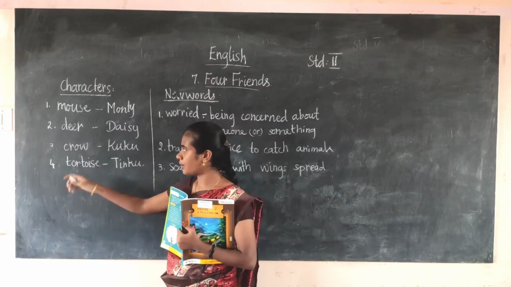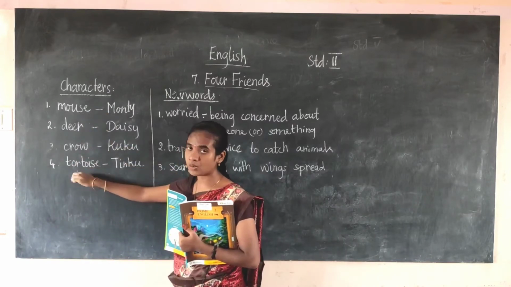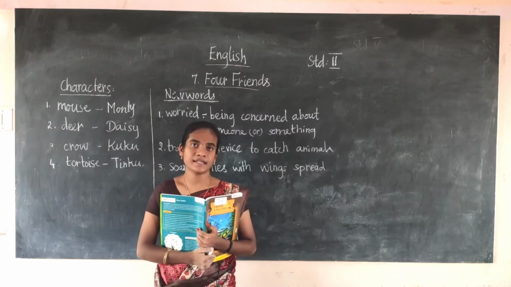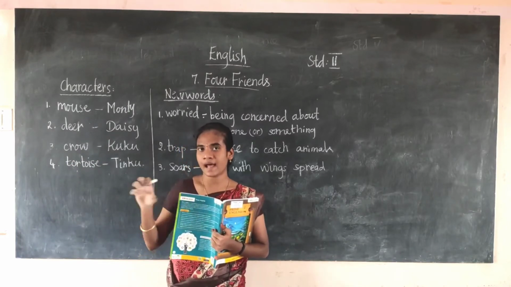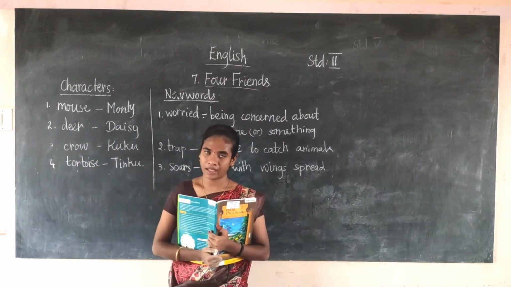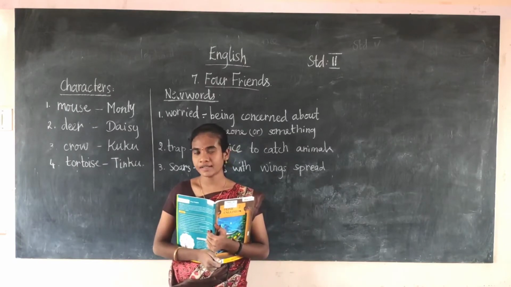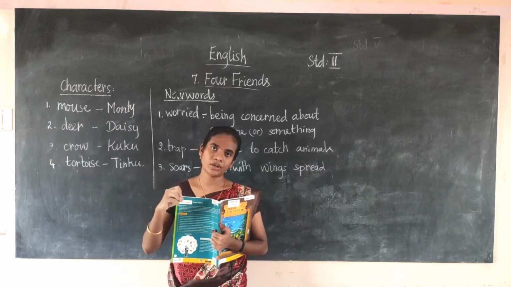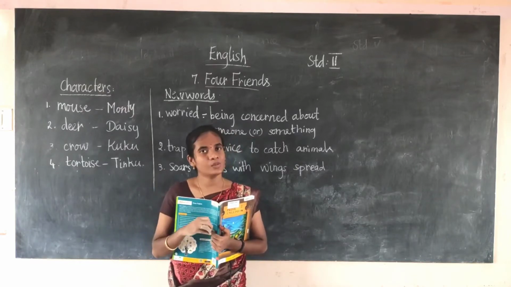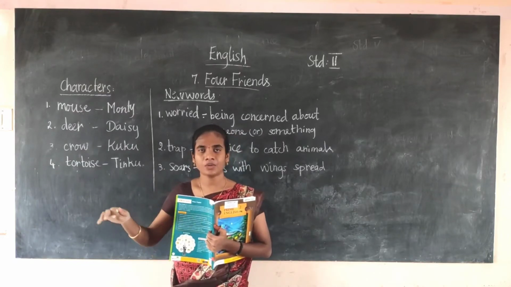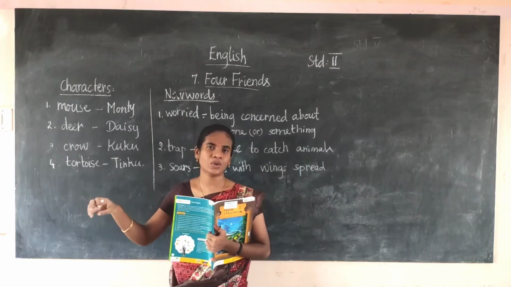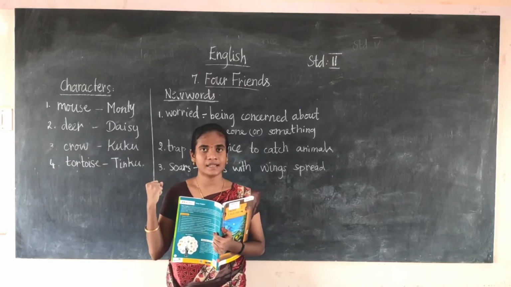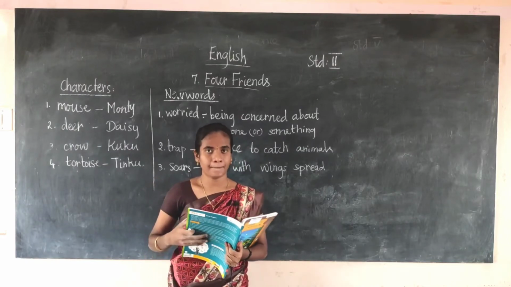Why? There are four animals. Why did the tortoise alone get caught in the hunter's bag? How did the hunter catch the tortoise? Do you have any idea? Usually, how will the tortoise move? It will move very slowly. Here also the tortoise is moving very slowly, so the hunter easily catches the tortoise and puts him in the bag.